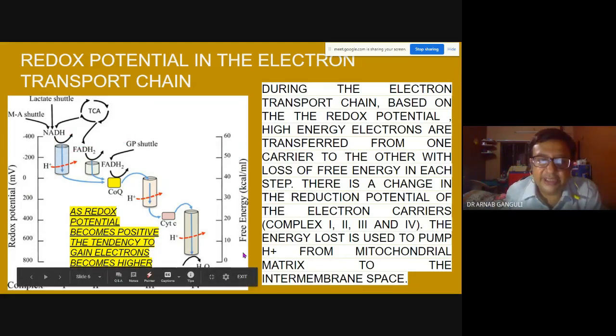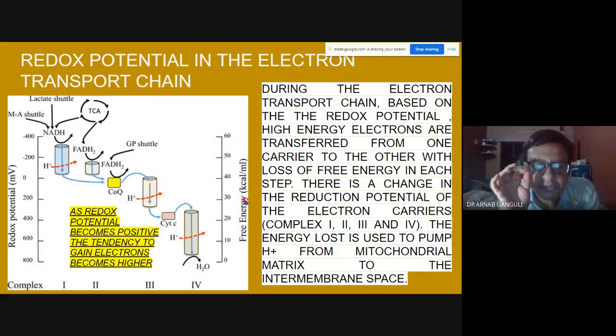You cannot keep both of them on the left side, then it's confusing, so you put it on this right side. So at the same time what you are measuring is the redox potential of these compounds or these carriers.